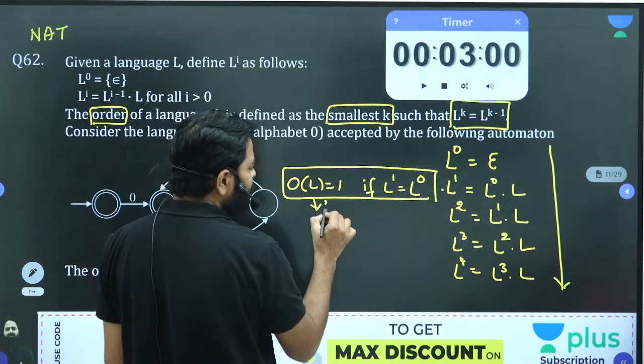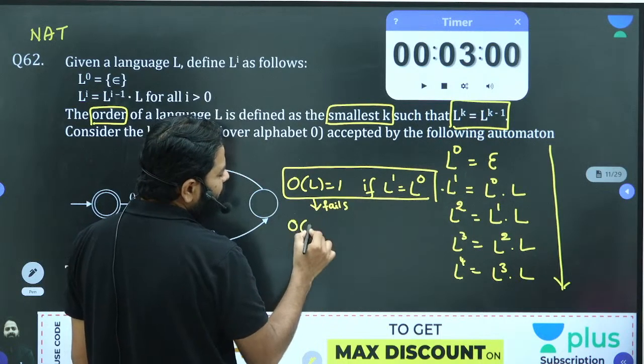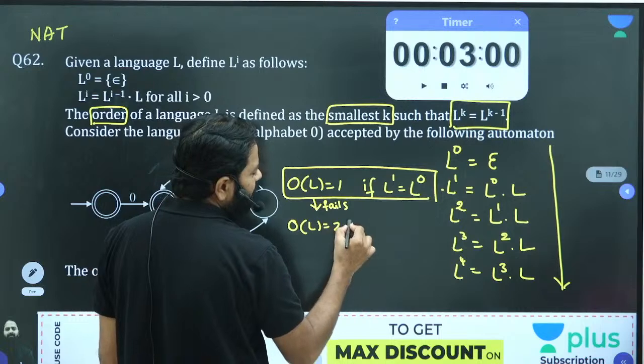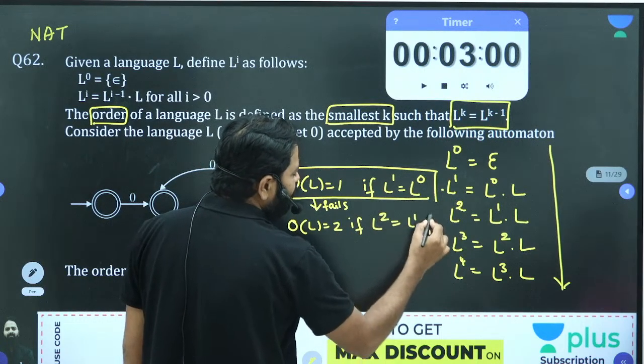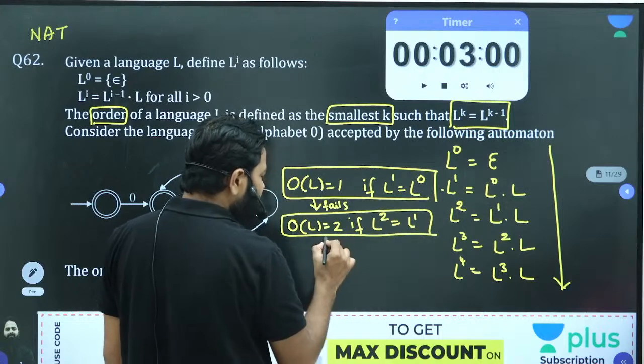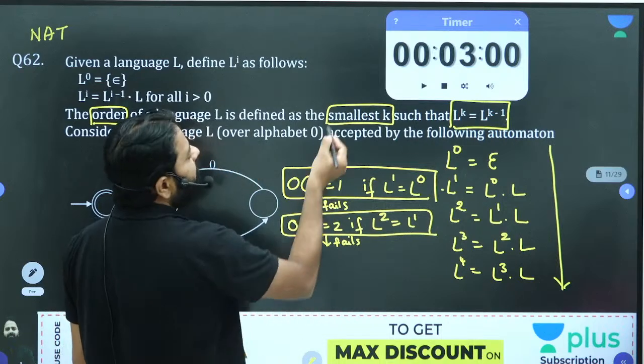If it fails, then go down and check whether the order of L is 2, which holds when L power 2 is equal to L power 1. If this also fails, then check the next one, because you need the smallest k.